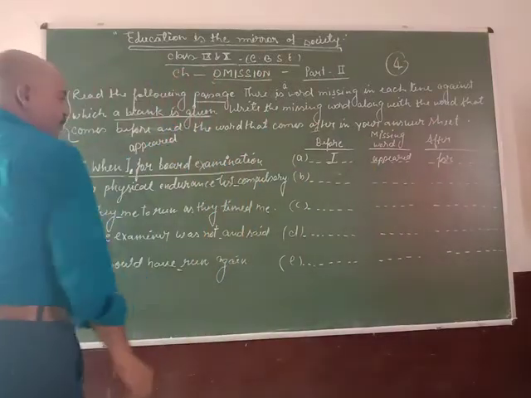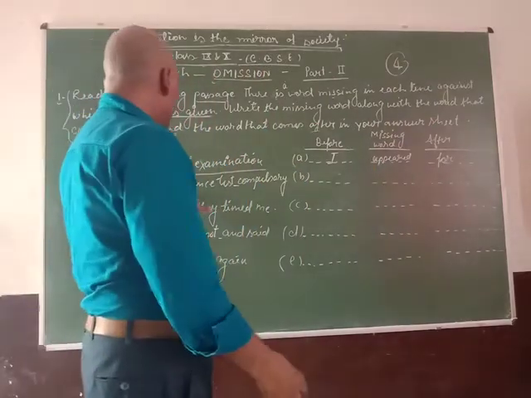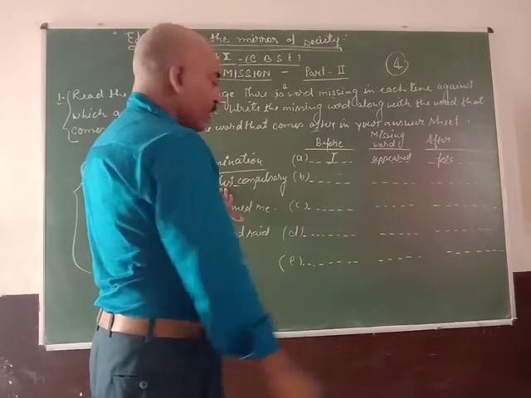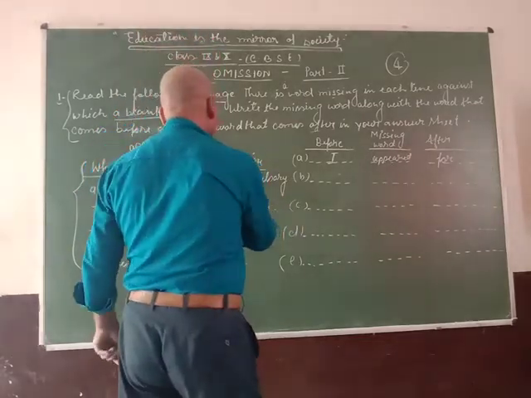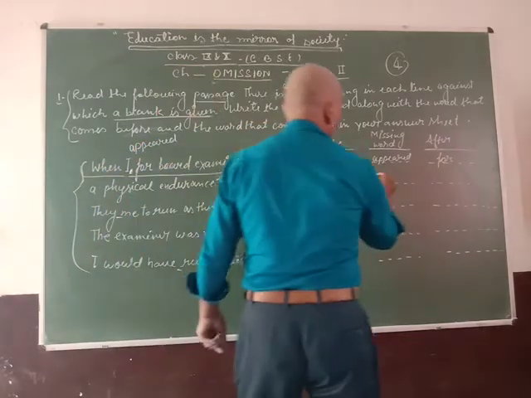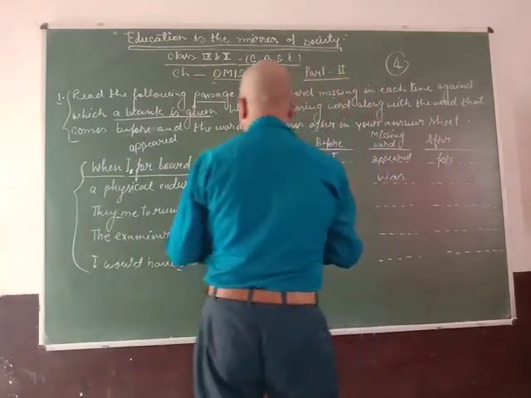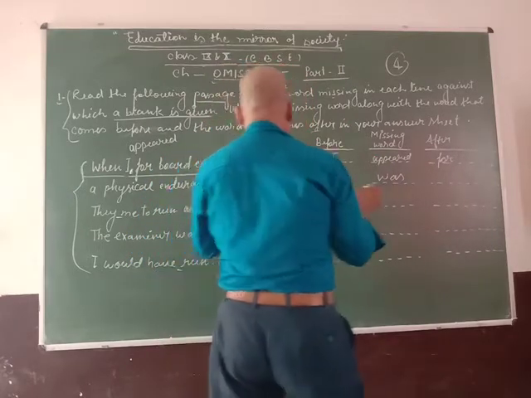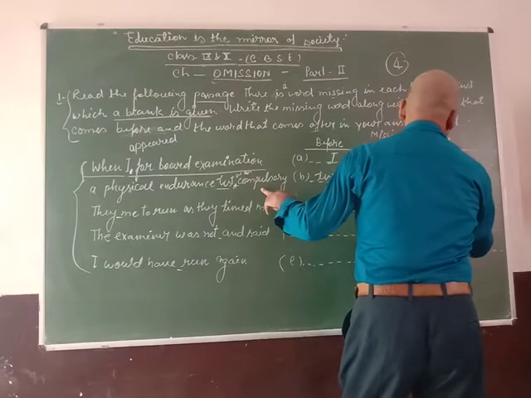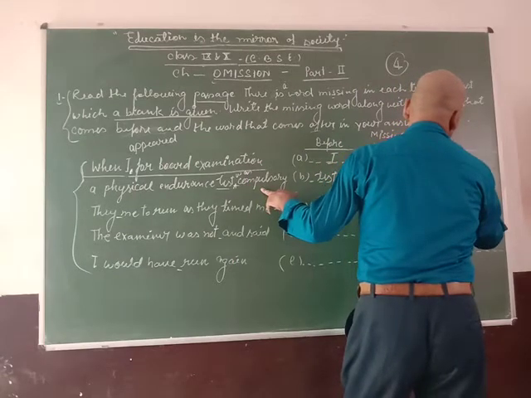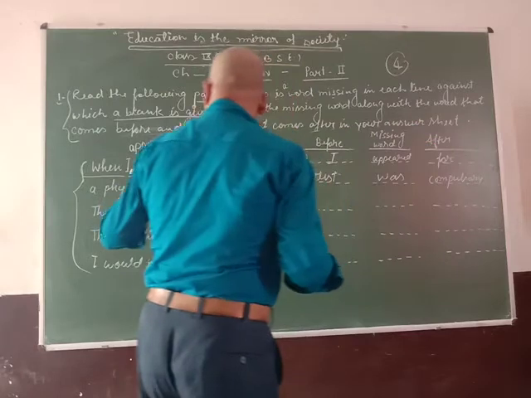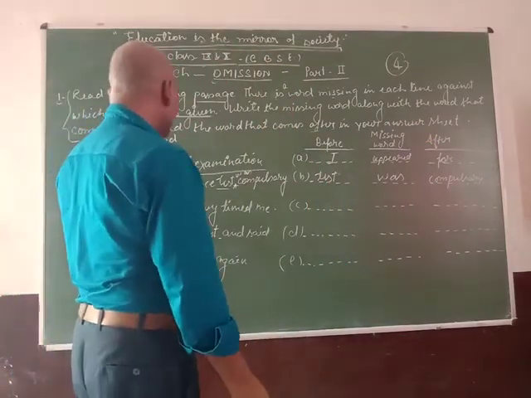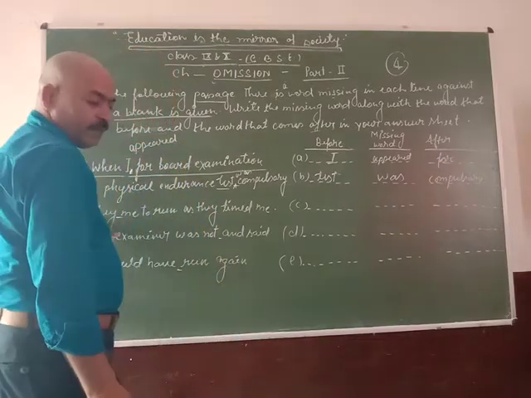In the second line, a physical endurance test compulsory. Then: test was compulsory. So the missing word is was, the before word is test and the after word is compulsory.